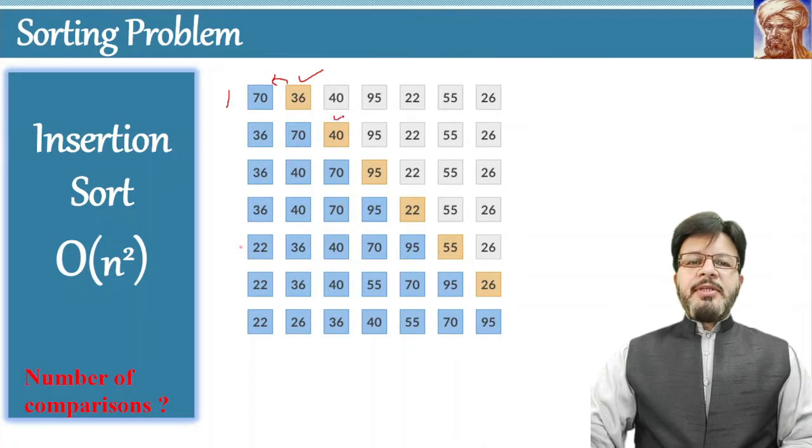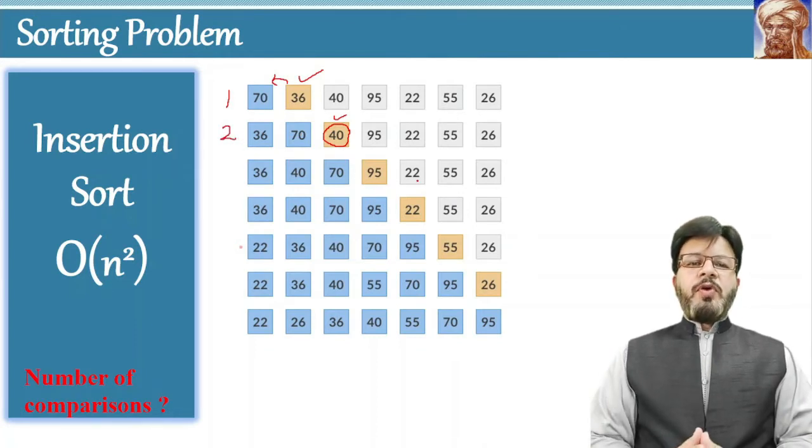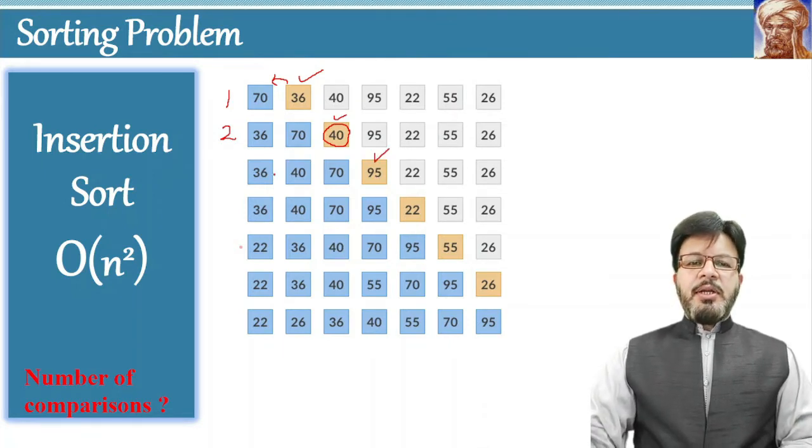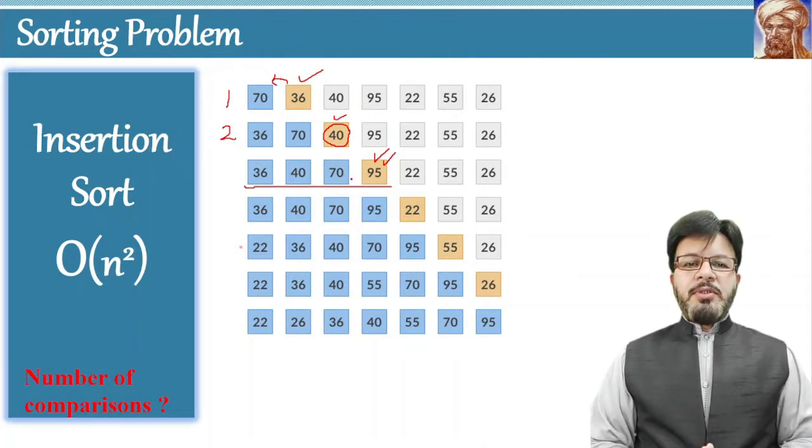As there is only one element, after one comparison, the algorithm will conclude the position of 36. On the next iteration, when 40 is selected, there are 2 elements on the left side of this number, and therefore at most 2 comparisons will be required to find its exact position. On the third iteration, there are 3 elements on the left side of this number. In this case, only one comparison will be required as 95 is greater than 70. But we are considering the worst case, as we have already discussed.